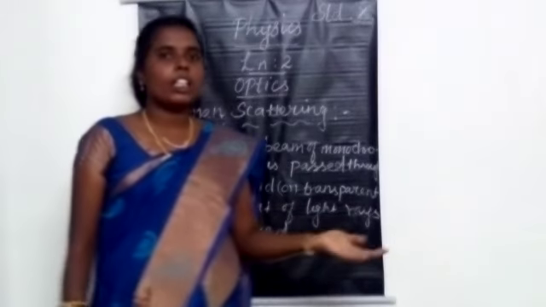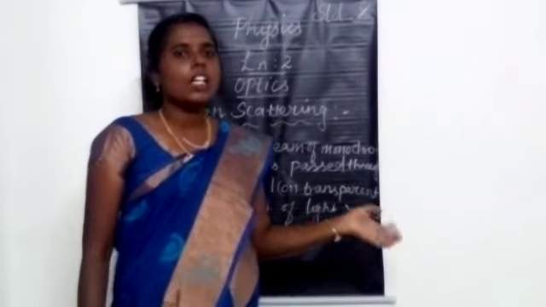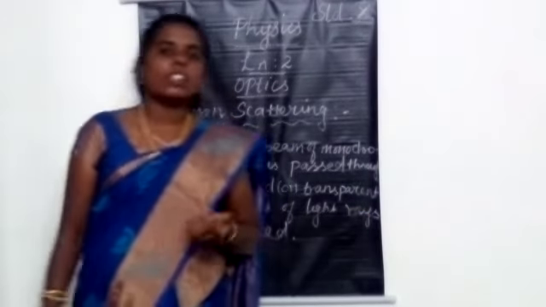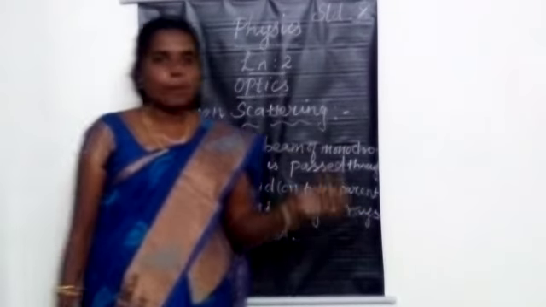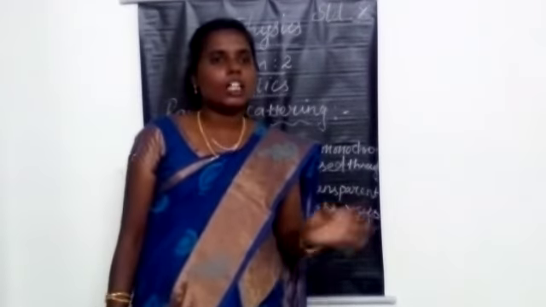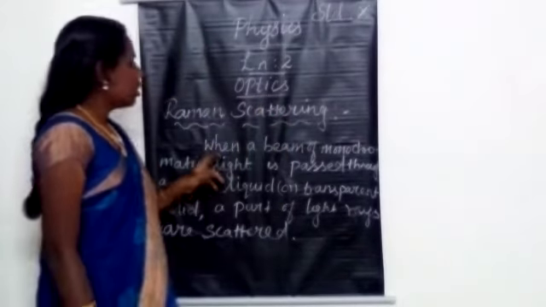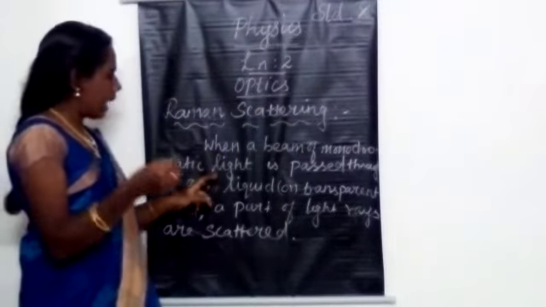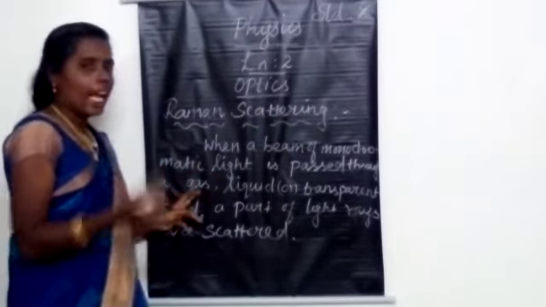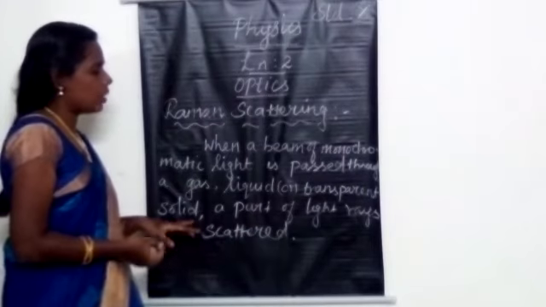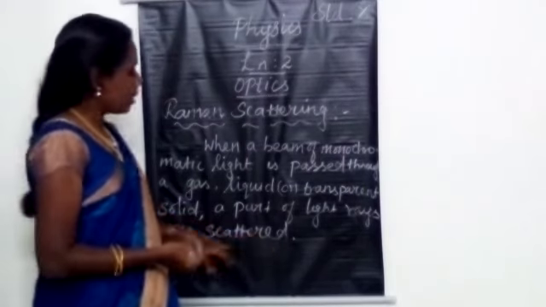Next we are going to learn Raman scattering. In the year 1928, C.V. Raman discovered this type of scattering, which is called Raman scattering. What he observed was that when a beam of monochromatic light is passed through a gas, liquid or transparent solid, the path of the light rays is scattered.